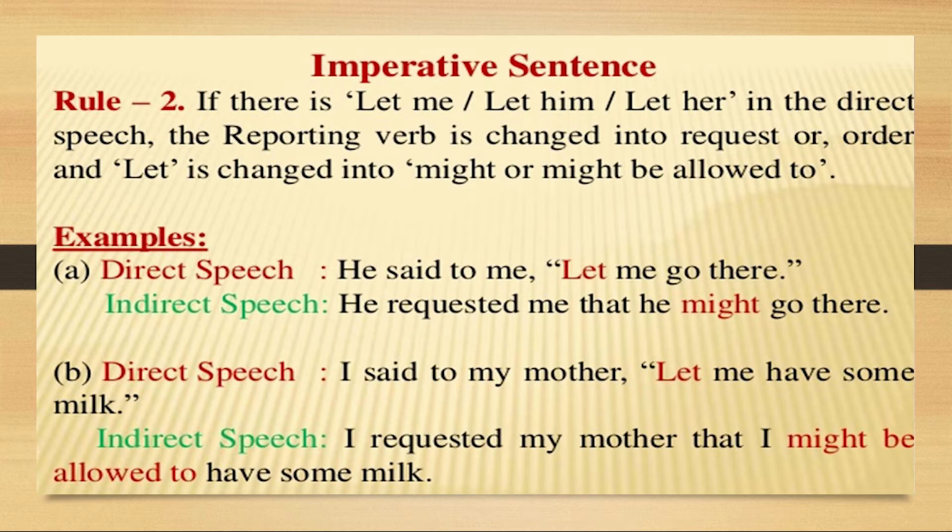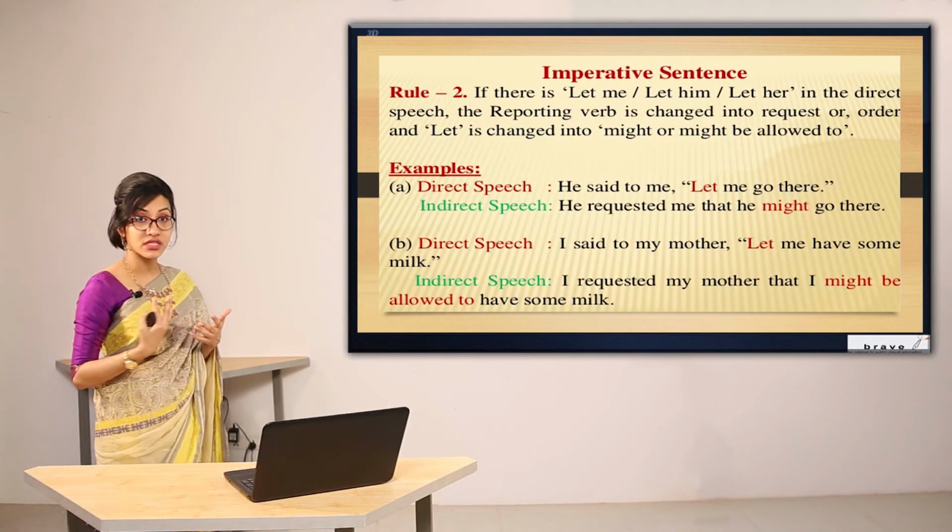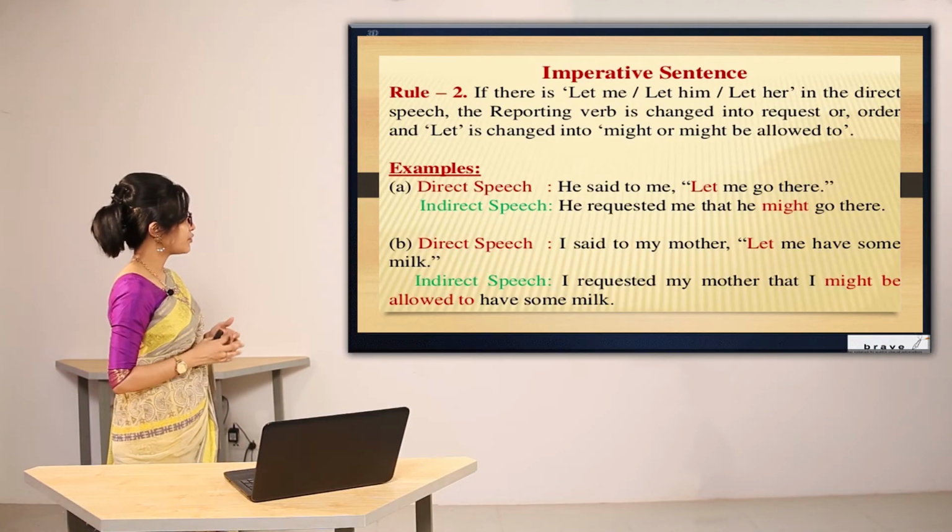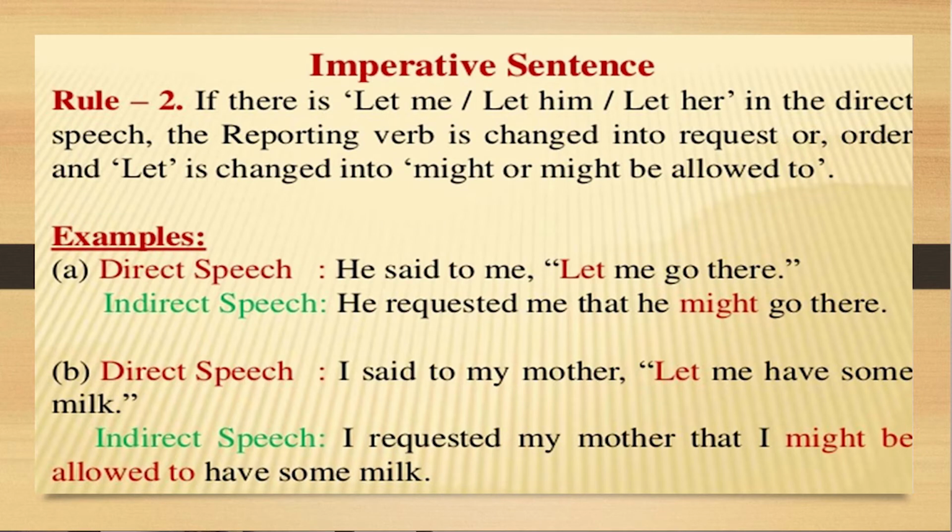It's a kind of permission. Someone is asking for permission. For that reason, we have used requested here. Now the second one, I said to my mother, let me have some milk. Now the answer is, I requested my mother that I might be allowed to have some milk. So it's very easy to remember. The other rules will be applied the same. Just if you have let, you have to use might or might be allowed to, and the reporting verb will be replaced with requested.